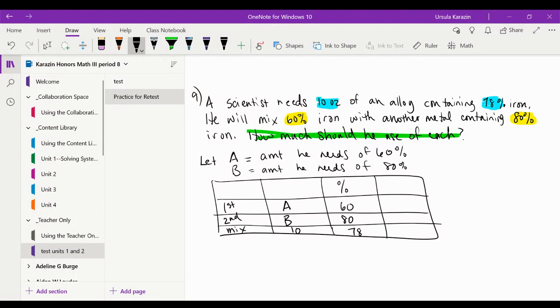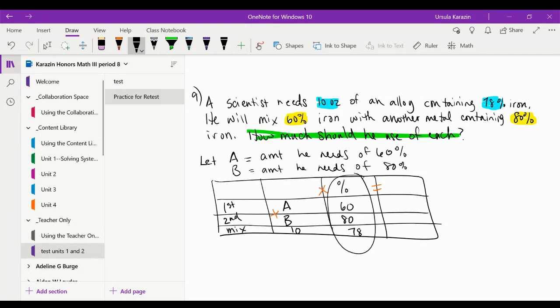Okay, and so we remember we add going down, we multiply going across. Okay, so I'll say that again. Mark that on here. We add going down and we multiply going across. So I don't add in this box here because those are percentages, and you can't add percentages.